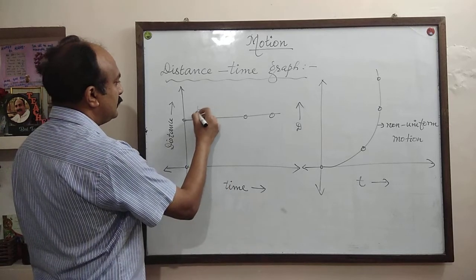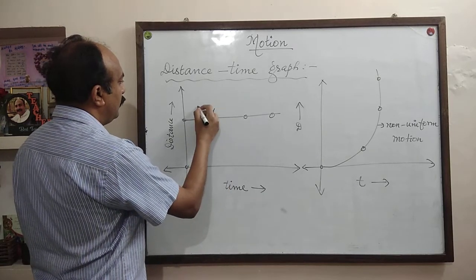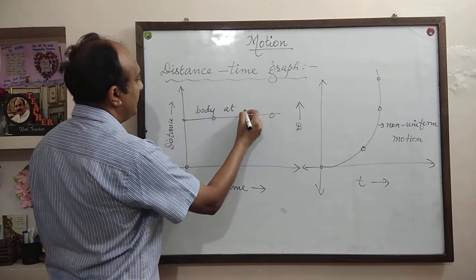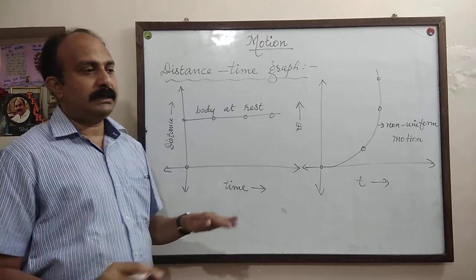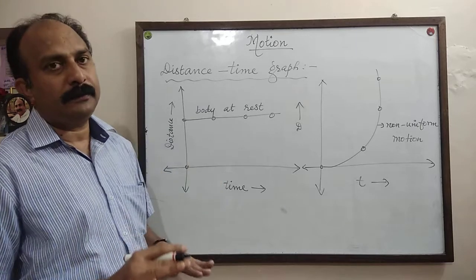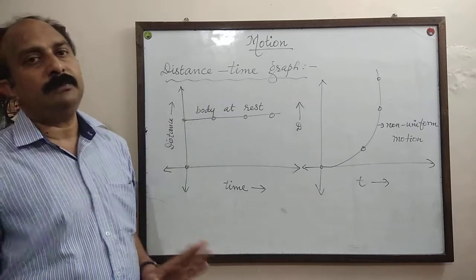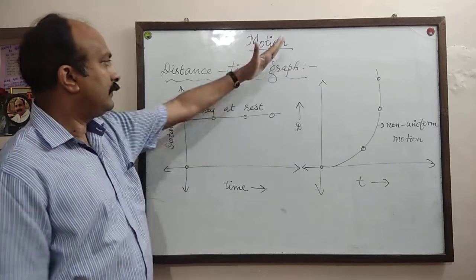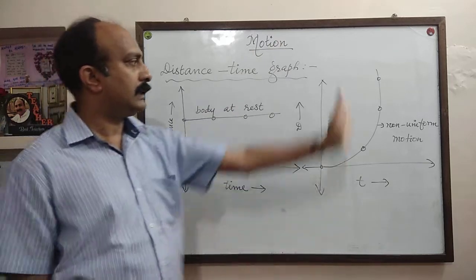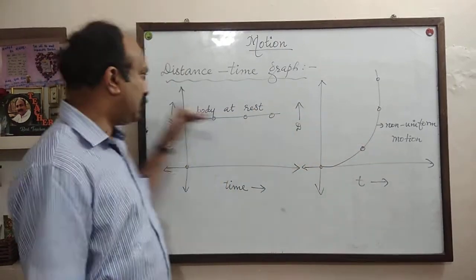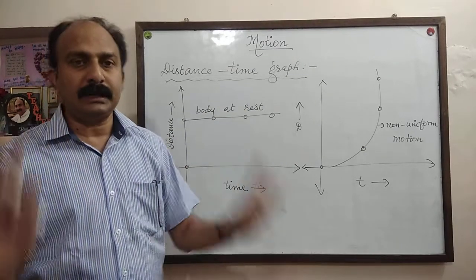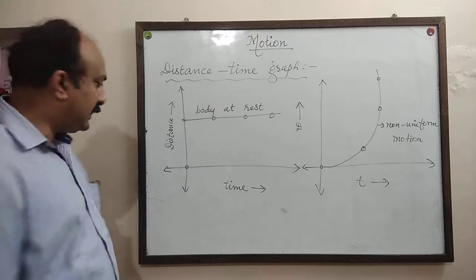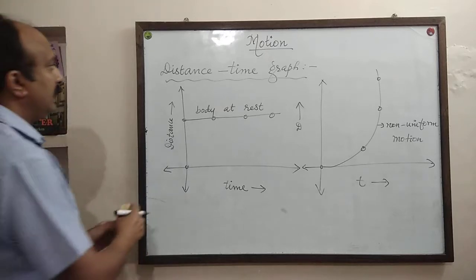So this is the graph of body at rest. At rest means not moving. So these are the three types of distance time graph: uniform motion, curve, non-uniform motion, straight line parallel to time axis, body at rest. Next graph is velocity time graph.